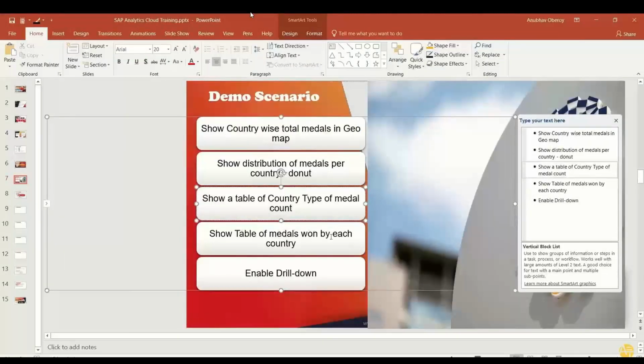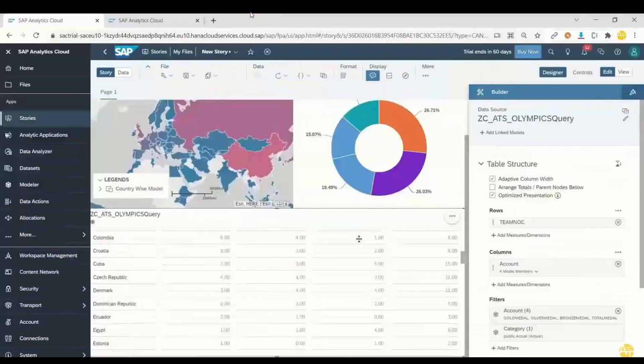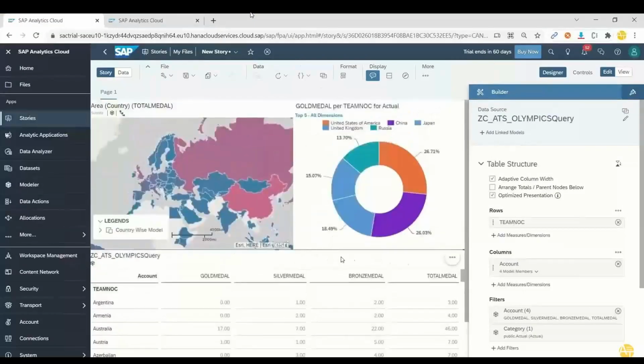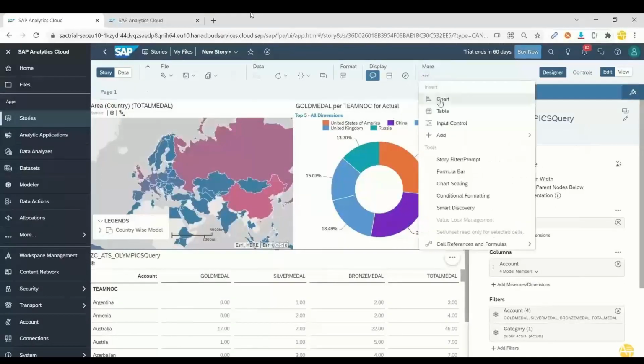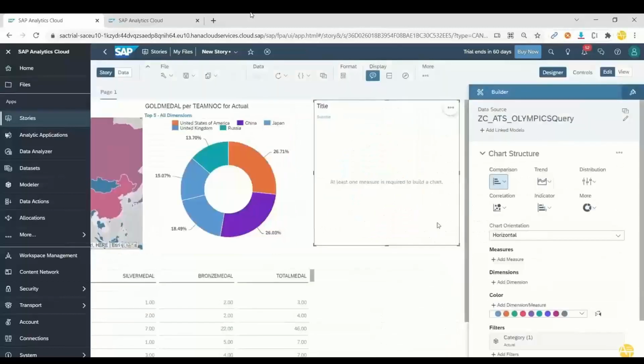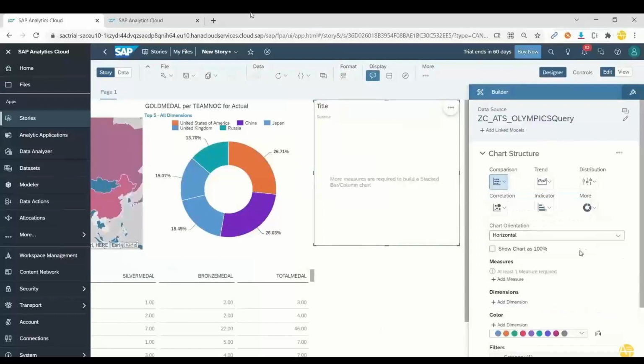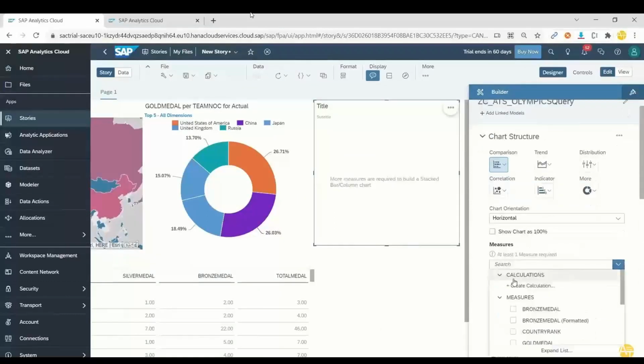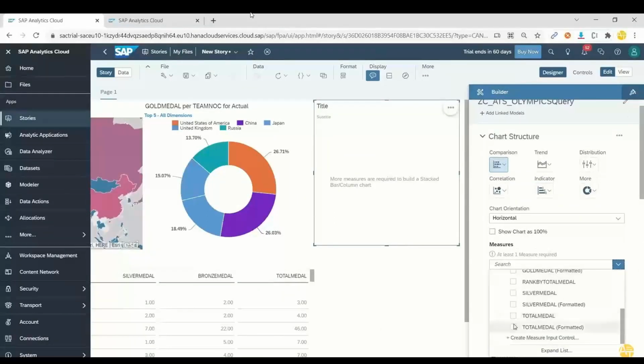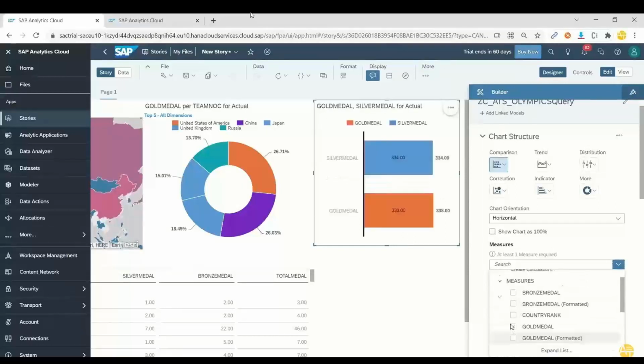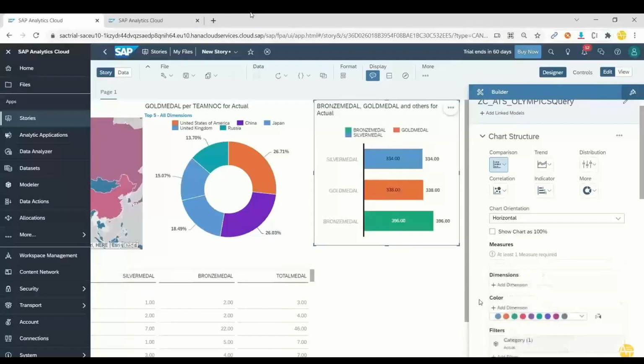Next, we want to show a drill down. In a drill down, basically I want to click on a particular item, and when you click on it, it should filter the data automatically. Before that, let me also add a chart for all the countries and their total medals. We will add a stacked bar column chart to show the distribution of gold, silver, and bronze medals per country. So I choose all three measures, which are gold, silver, and bronze.